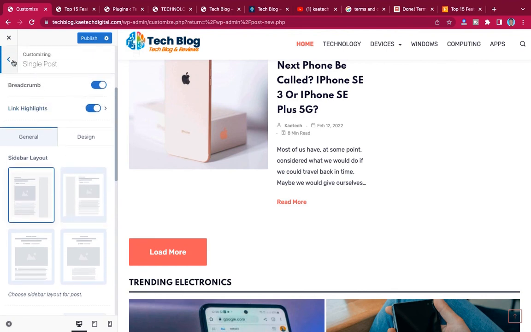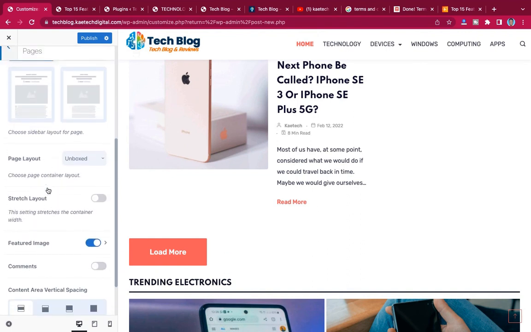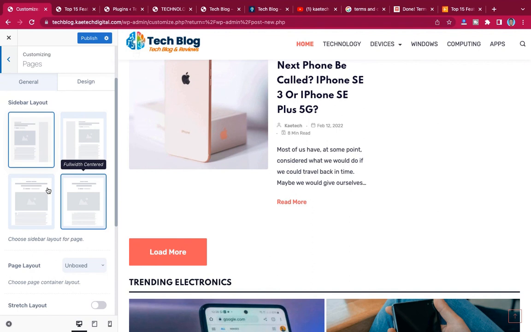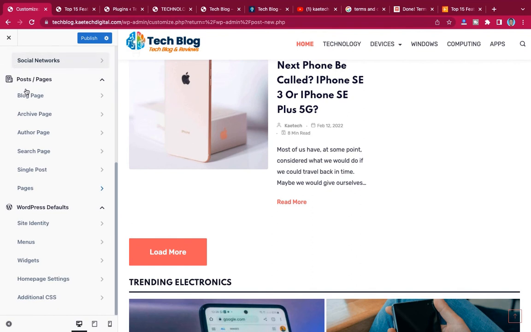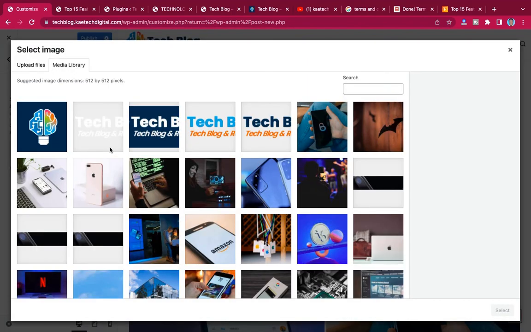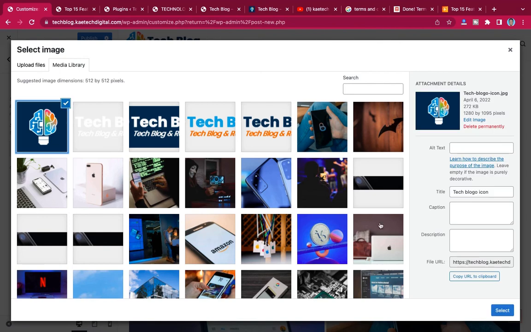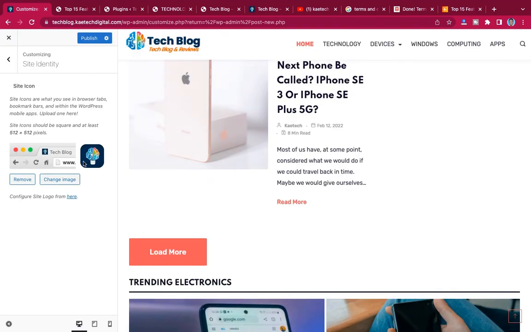And then we also have pages. So all other pages that are on the website, this is how it looks like. This is a global setting, but on the pages side you can set your own settings there, like we did from the beginning. Now these are all WordPress default settings. So let's click on site icon, and let's choose our site icon. We're going to choose this one as a site icon, select it, crop it, and go. So we set that as our site icon. Let's publish it. So the site icon appears over here.